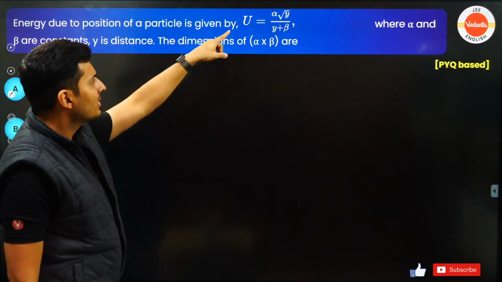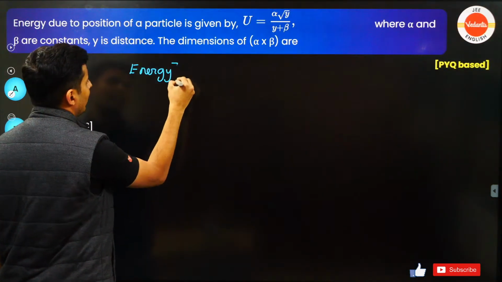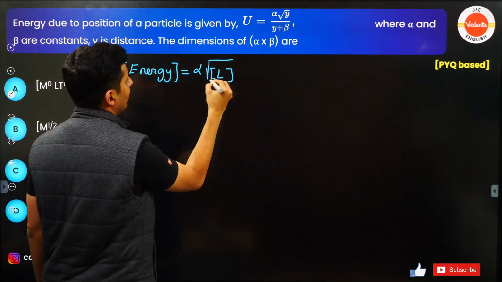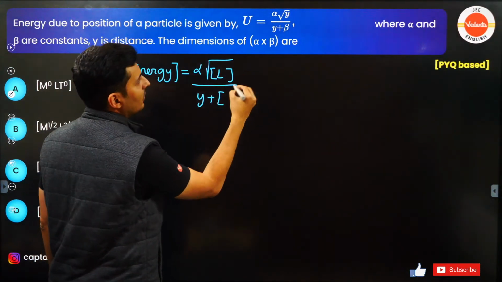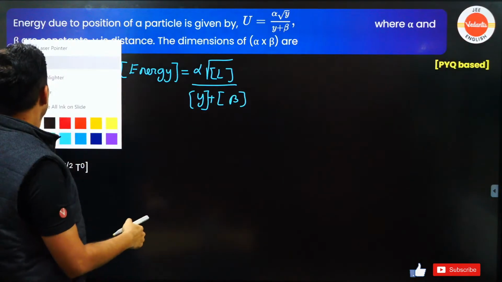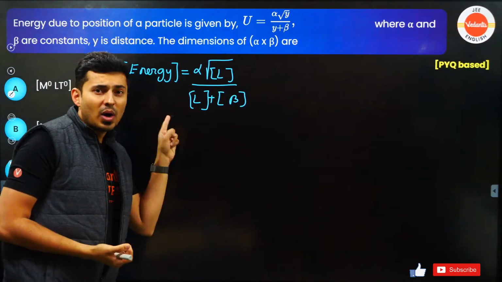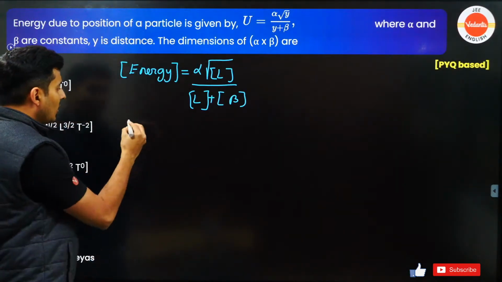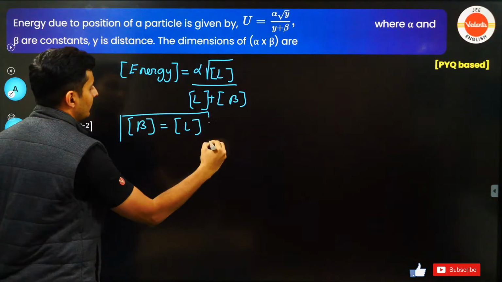Okay, so here is what I'm going to do. U is nothing but dimensions of energy. Dimensions of energy is equal to alpha into root of dimensions of length upon, in the bottom you have y plus dimensions of beta. So now y has dimensions of length, y is distance, so might as well write length over here. If you want to add or subtract, dimensions should be the same. That's what I told you before also. So hence the dimensions of beta will be equal to the dimensions of length. One thing is done.